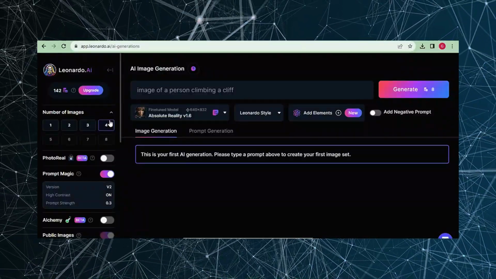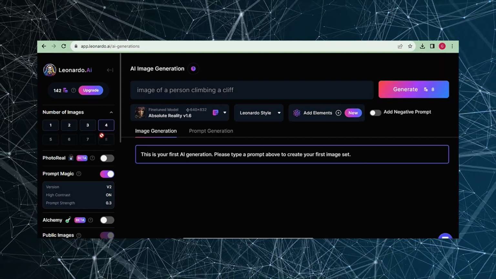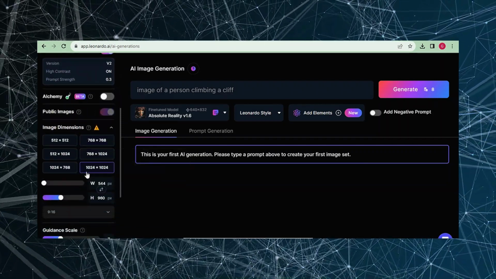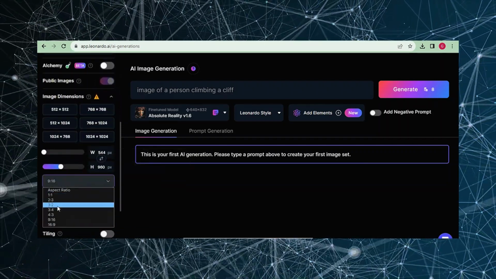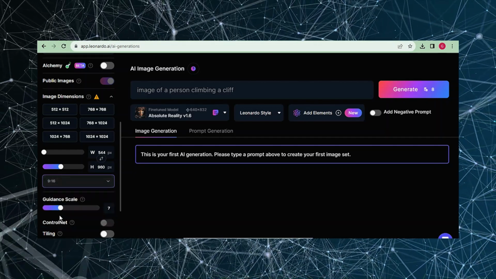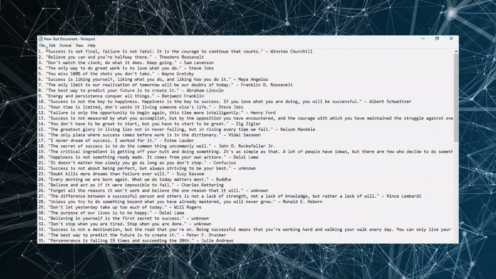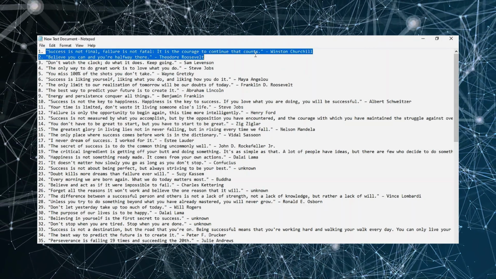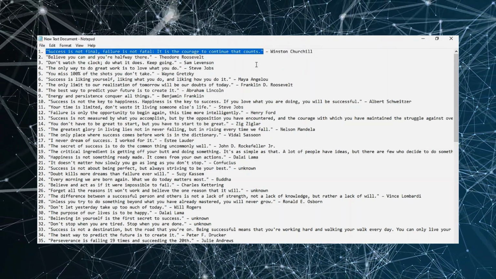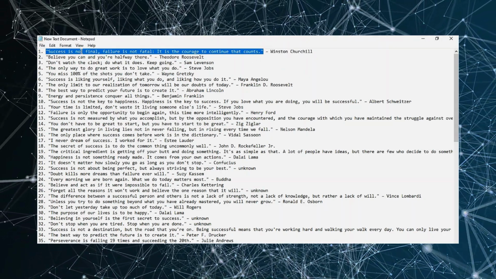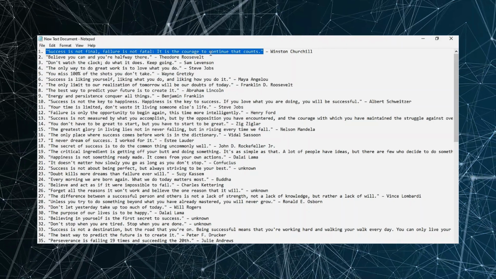Now select 4 from the left bar and scroll down and select 9:16. And do not change any other option as it is not essential. After that, go to the notepad where you pasted all the quotes and read the first quote carefully. Success is not final, failure is not fatal, it is the courage that counts.